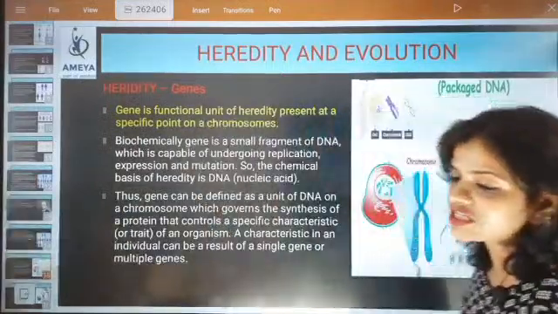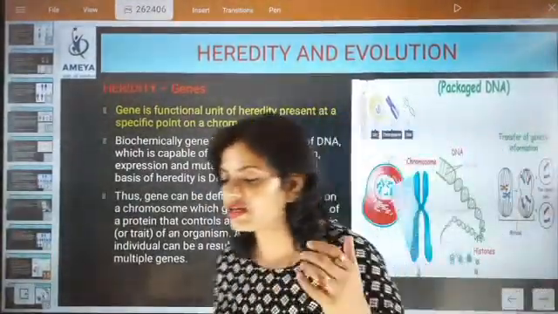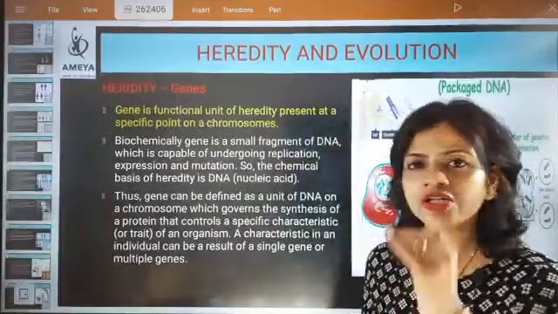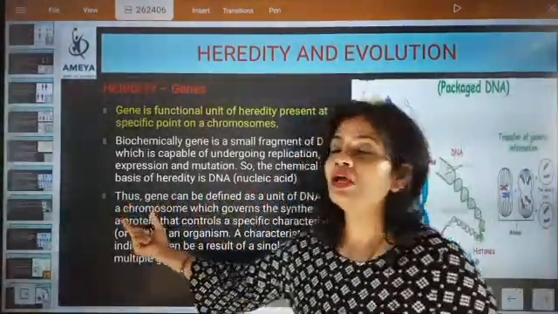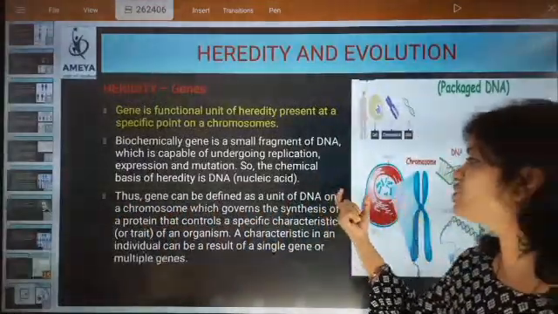That's it. So gene is a part of DNA which is exactly carrying the trait of the parent. Absolutely, Mohan. In short, you have explained the most important point. Super. Very good, Mohan. God bless you. So thus gene can be defined as unit of DNA.